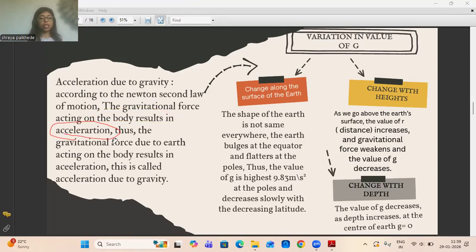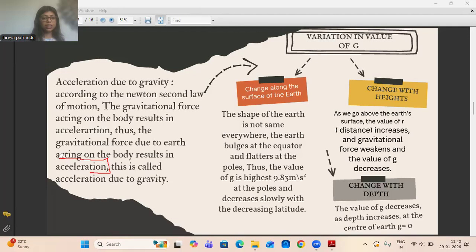Thus, the gravitational force due to the earth acts on the body. Whenever some kind of force acts upon an object, it will show some change. And when that change is because of the force exerted by the earth on any object, this will be called acceleration due to gravity.